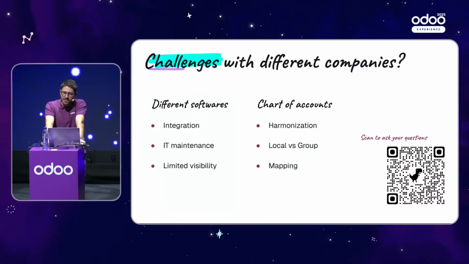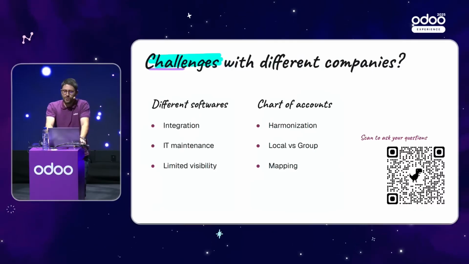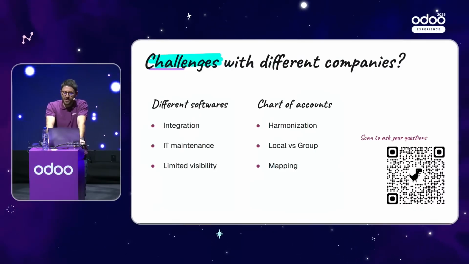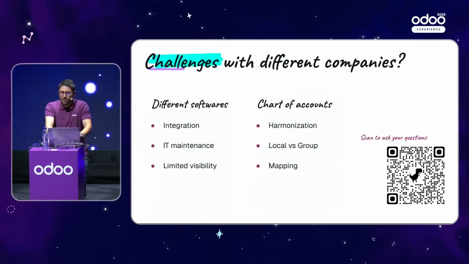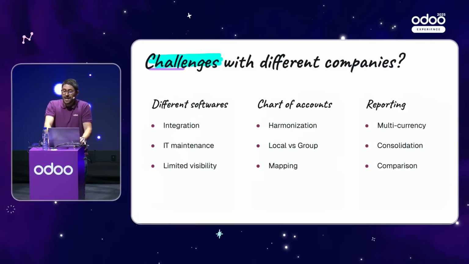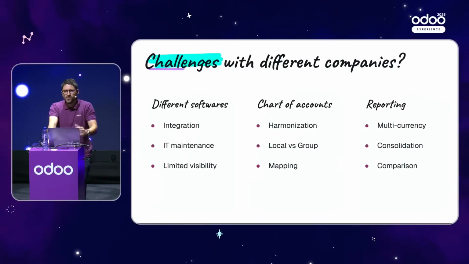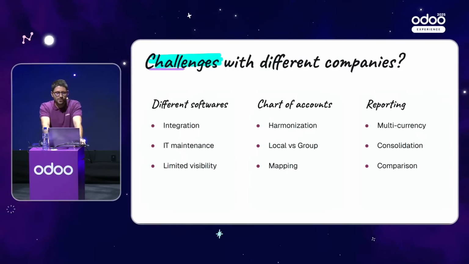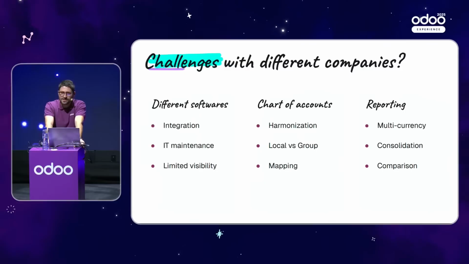The second challenge is about the chart of accounts, because with different charts of accounts, the need for local versus group standards, and the need for mapping make the harmonization quite complex. And then, when you need to manage multi-currency, consolidate data, and compare the performance between different companies, this makes the reporting process also complicated.